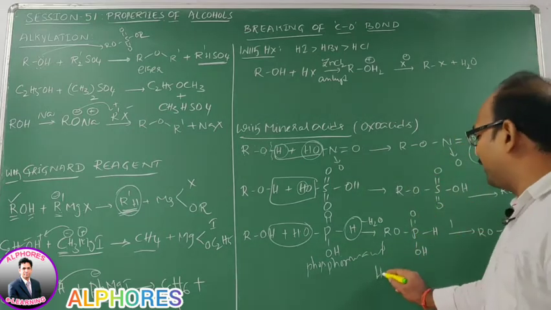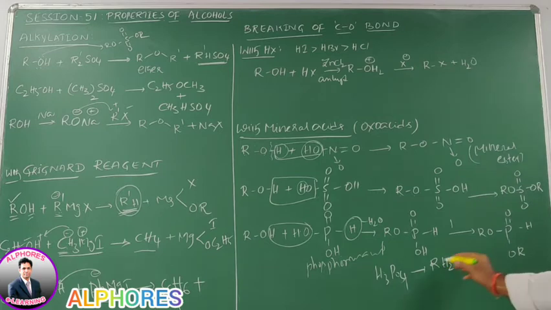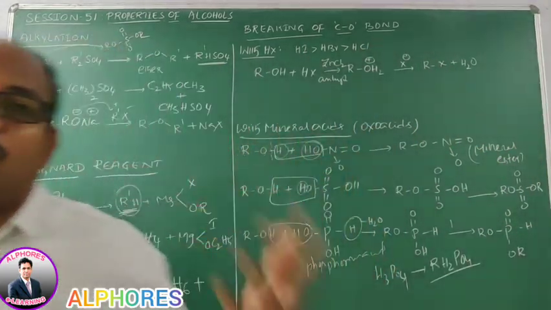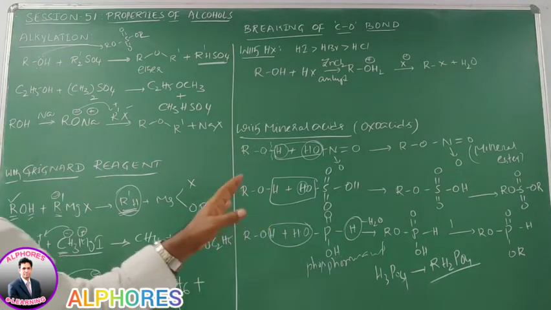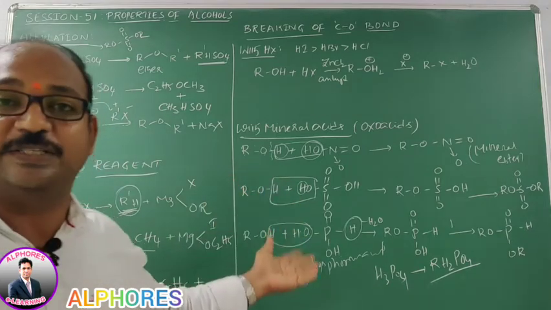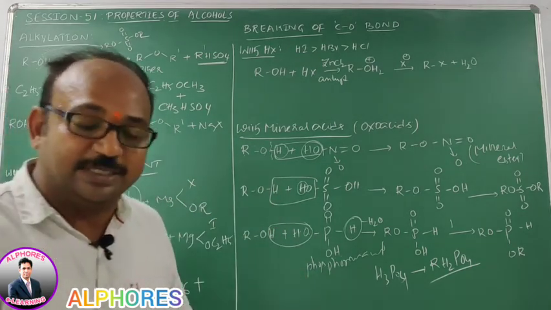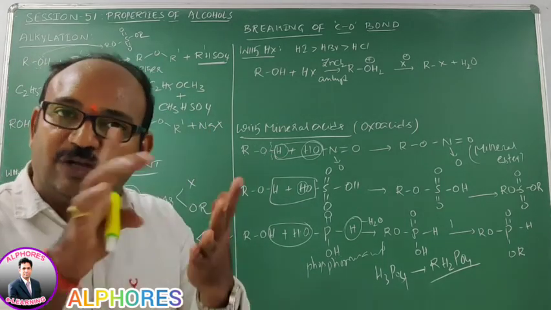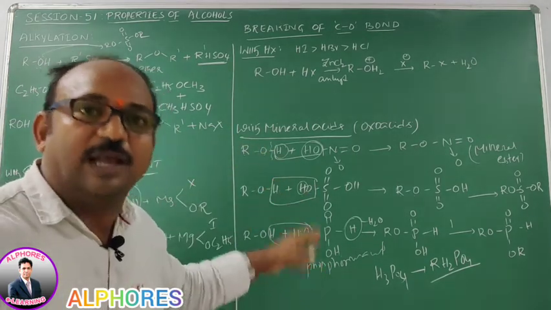So from H3PO4 what are we getting? RH2PO4. If one OH group is replaced by one OR group, we are getting monoalkyl hydrogen phosphate. And if two OH groups are replaced, then that is dialkyl hydrogen phosphate. If all three hydrogens are replaced, then we call it trialkyl phosphate. So monoalkyl hydrogen phosphate, dialkyl hydrogen phosphate, and trialkyl phosphates, all these are nothing but examples of mineral esters.